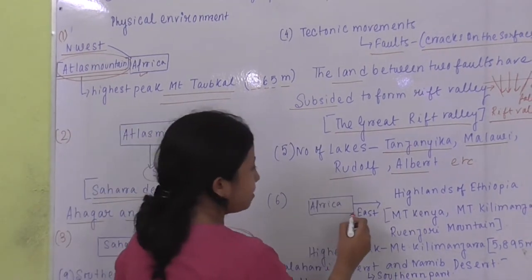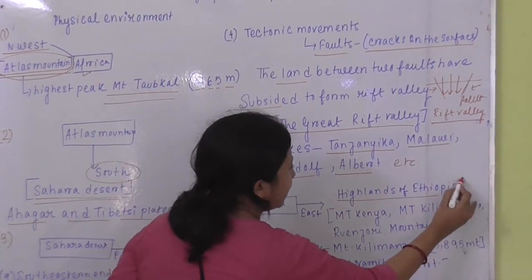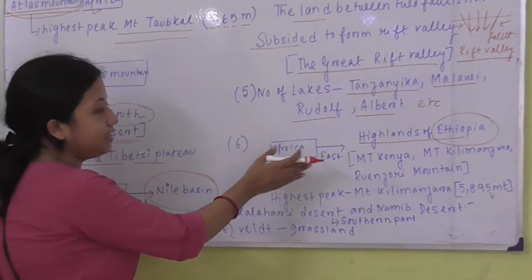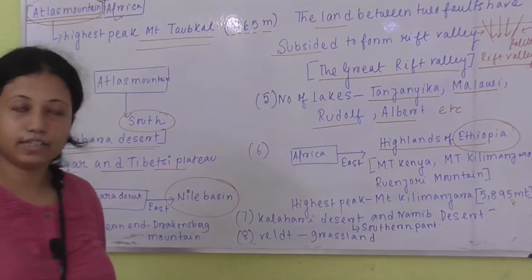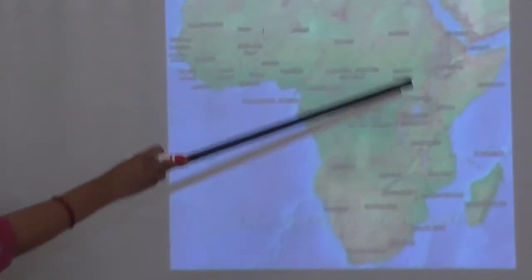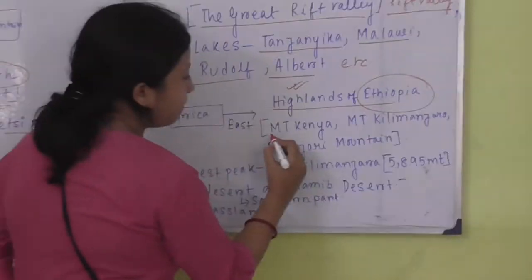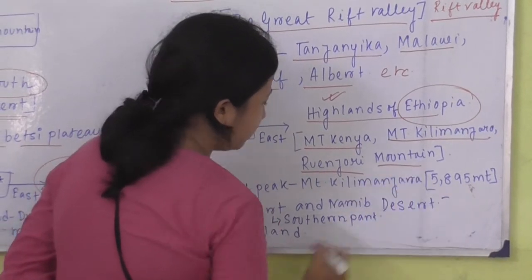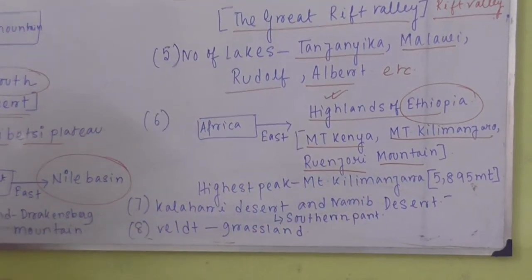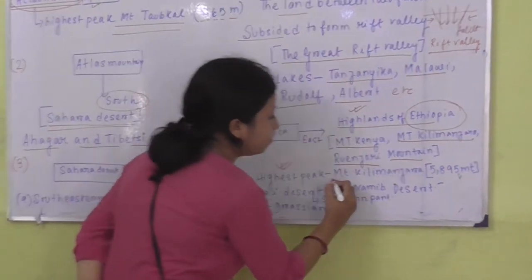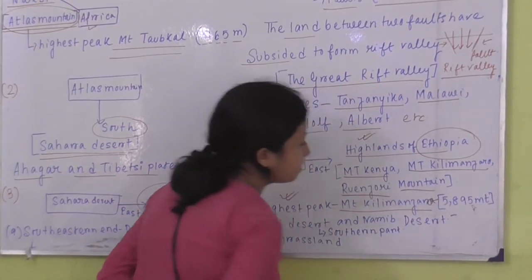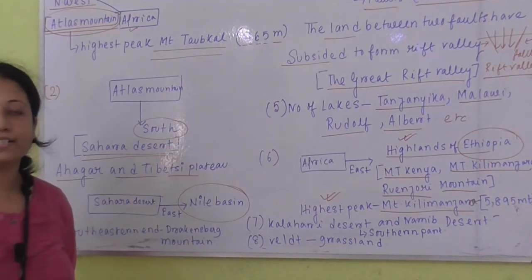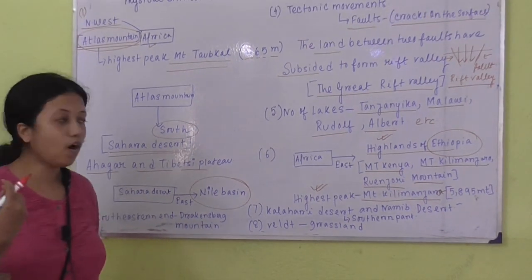Now, towards the east of Africa, we have the highlands of Ethiopia. Over there we can find, as we are mentioning the highlands, Mount Kenya, Mount Kilimanjaro, and the Ruwenzori mountains. In this, the highest peak of Africa is Mount Kilimanjaro, and it always remains snow-clad because of its height, because of its altitude.